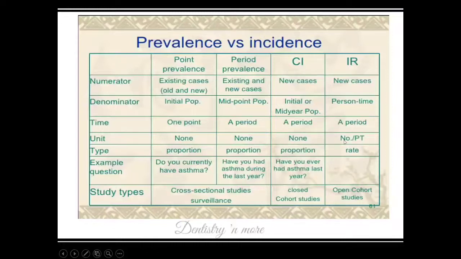For incidence we need to go for a cohort study, and for prevalence we need a cross-sectional study, because cross-sectional is retrospective, asking past history, whereas in a cohort study we are taking the new cases, or we are going towards the future. Okay, so that is the difference between prevalence and incidence. If the question asks prevalence and incidence, a table would be great to get marks.